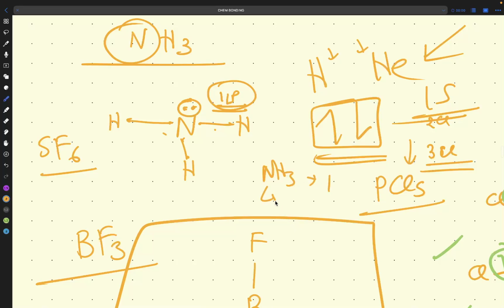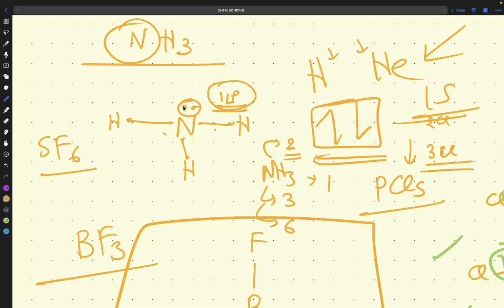How many bond pairs are present in NH3? 3. How many bonded electrons are present in NH3? We have 6. How many non-bonding electrons are present in NH3? We have 2, because this is 1, 2. Electrons and pairs, you have to remember every time.